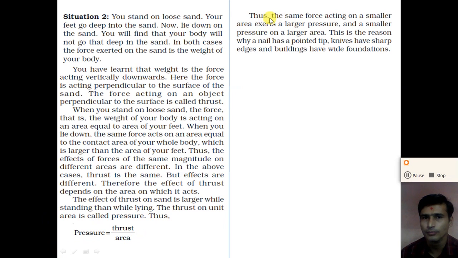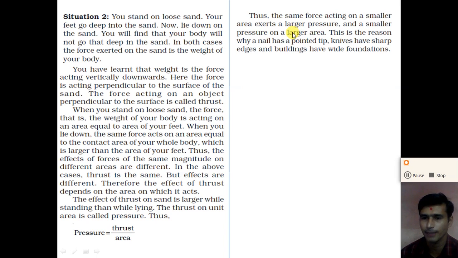So the same force acting on a smaller area exerts a larger pressure, and a smaller pressure on a larger area, right? This is the reason why the nail has a pointed tip, right? Nail has a pointed tip.